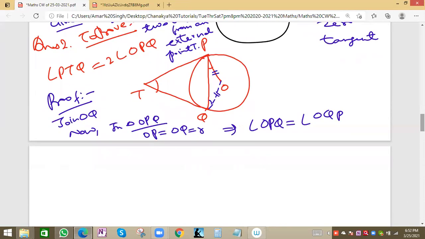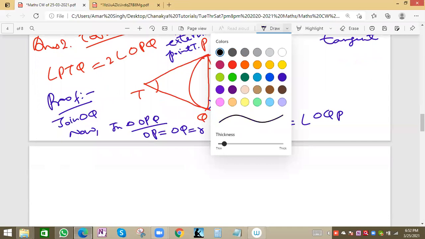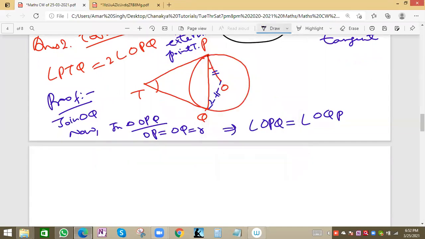Now we know by the property of the circle and tangent that the tangent at the point of contact makes a 90-degree angle with the radius. This is the radius line. So angle OPT will be equal to 90 degrees. The reason is theorem 10.1: the tangent is perpendicular to the radius of the circle at the point of contact.